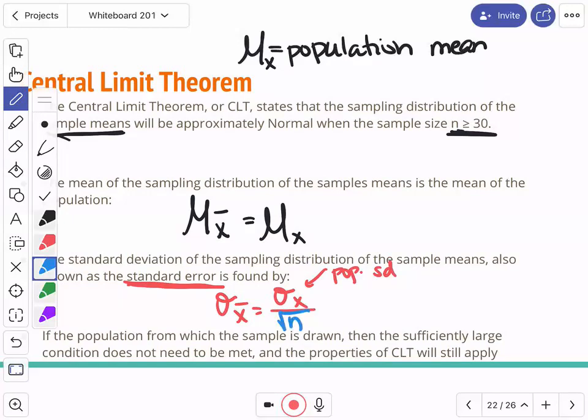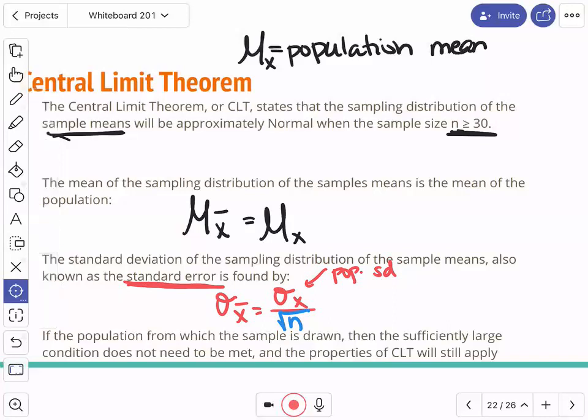Anytime we divide something by the square root of n, we're talking about a standard error. We can't call this a standard deviation again. This is a totally different thing. Standard deviation is this symbol right here. Because we're dividing it by the square root of n, we get a new thing called the standard error. But the standard error is really just a standard deviation.